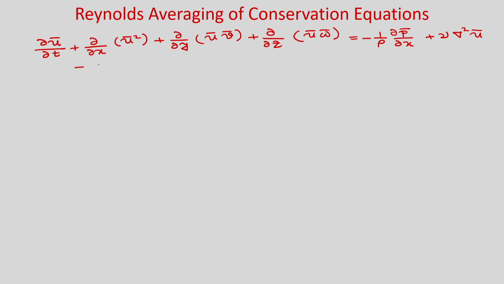So, that we are writing in the right hand side. You will see ∂/∂x \overline{u'²} plus ∂/∂y \overline{u'v'} plus ∂/∂z \overline{u'w'}.